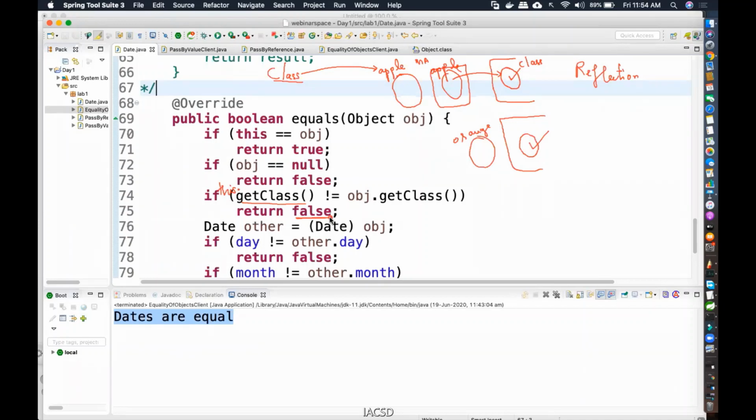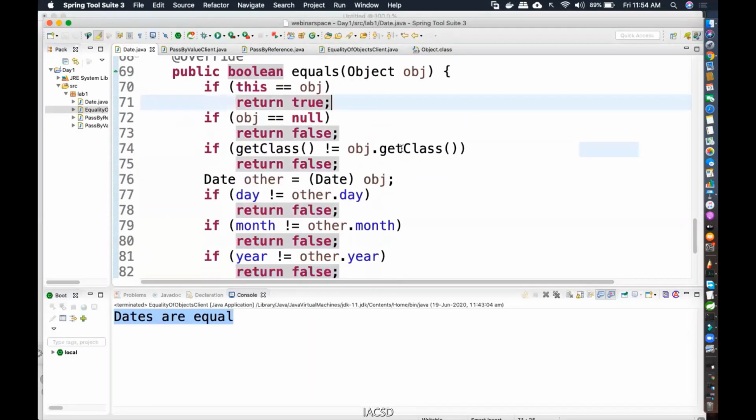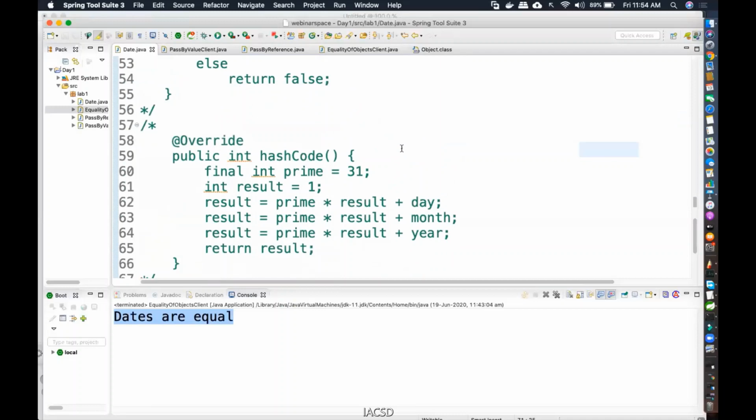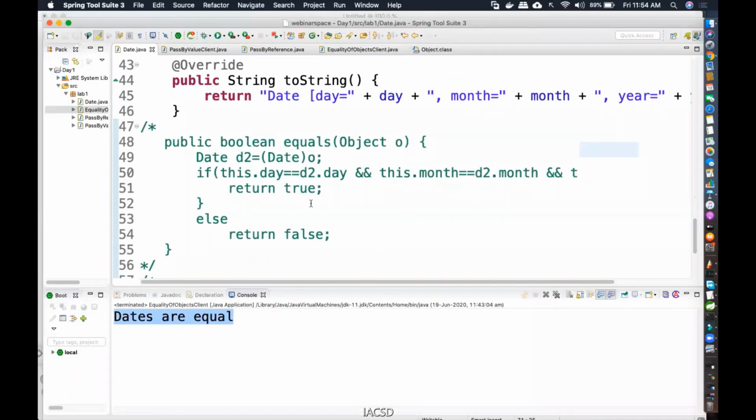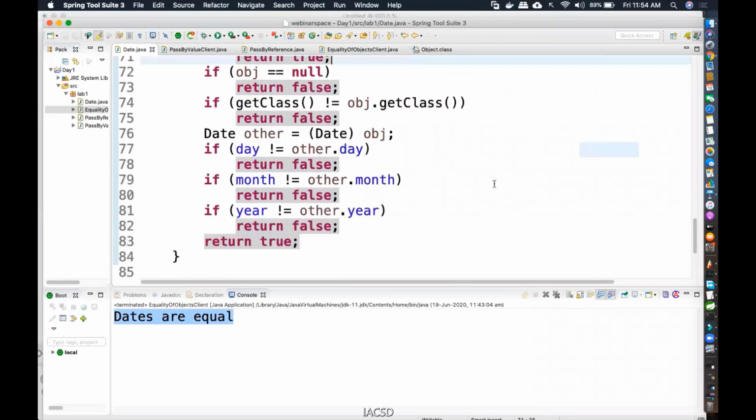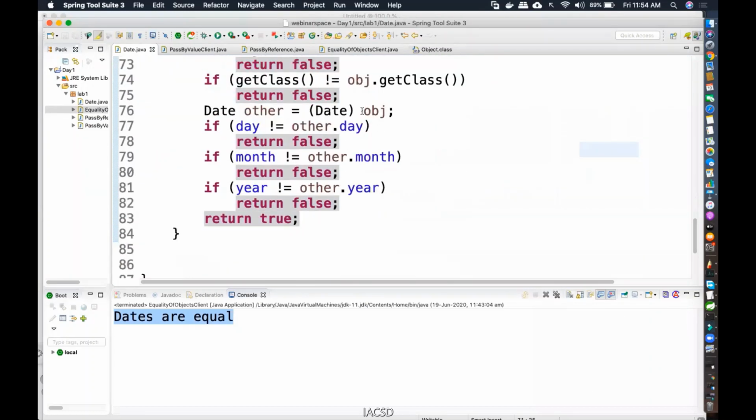Now after that is the point where we come into the picture. You remember the Date object that we created here? Same thing: downcasting, comparing day, month, and year. This is the same thing, so that's what I'm doing over here. Downcasting the obj, so I get other. Other in this case is depicting what? D2.